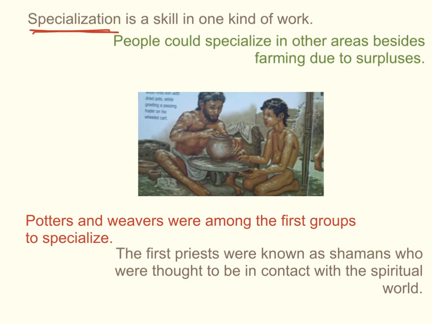Potters and weavers were among the first groups to specialize. You need something to store all the crops in. That's where the pots or the baskets would come in handy. Another specialization are priests. Now, when I mention priests, we're not talking priests like Father Jim in our church. We're talking about the earliest priests, who dealt with the gods and spirits of the different things in their community. The first priests were known as shamans, who were thought to be in contact with the spiritual world.